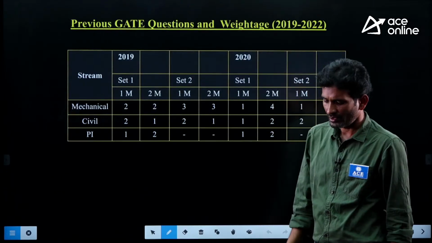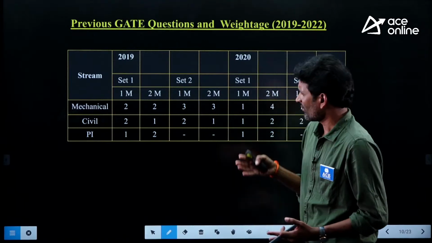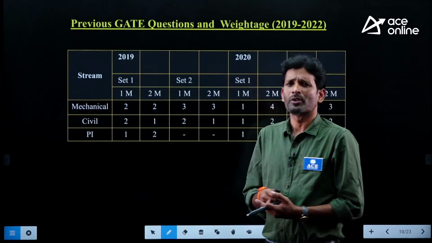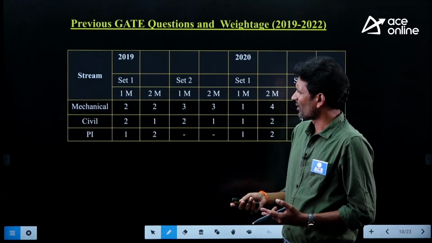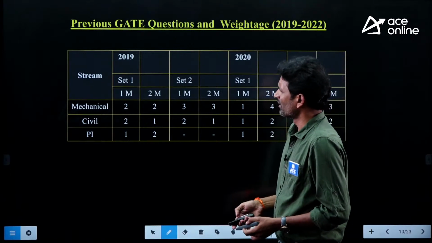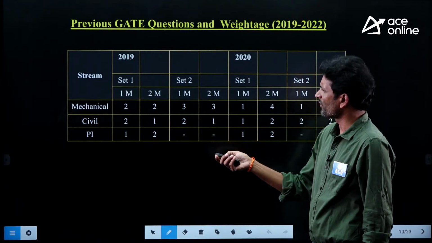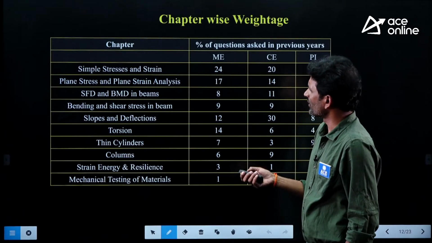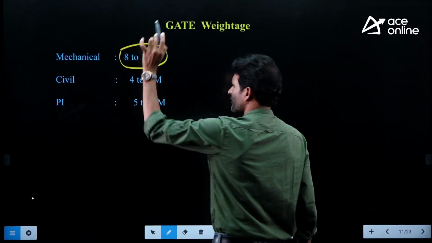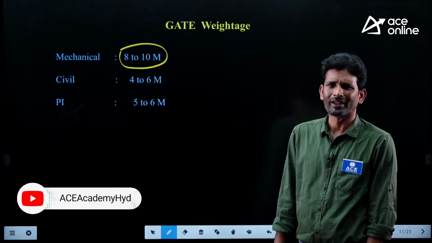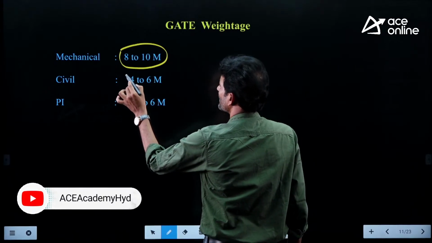Now, come down to the weightage of this particular subject for mechanical, civil, and production engineering people. If you take the last 4 years, set 1 and set 2 if you are considering, on an average for mechanical people, the weightage for this subject, we can expect 8 to 10 marks, my dear friends. And for civil, it is 4 to 6.